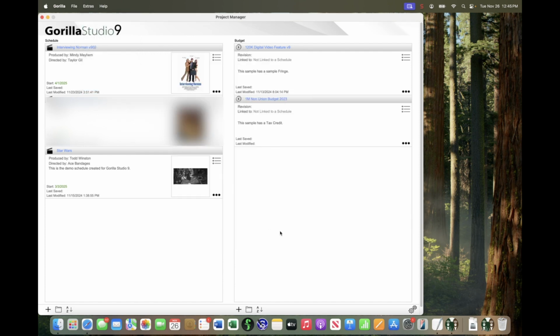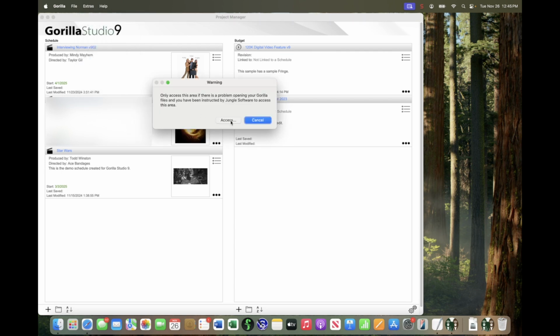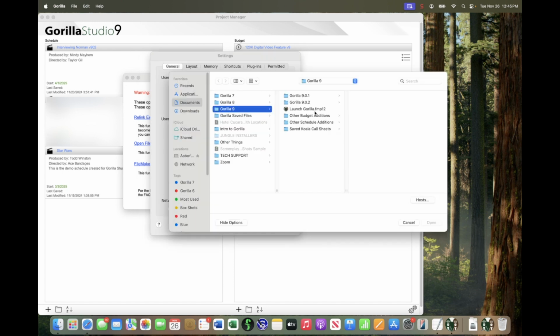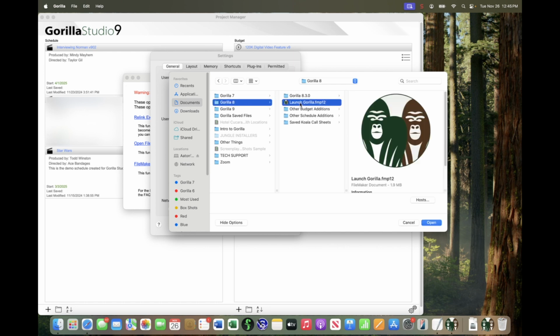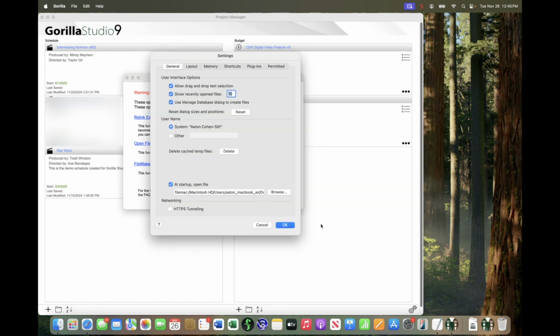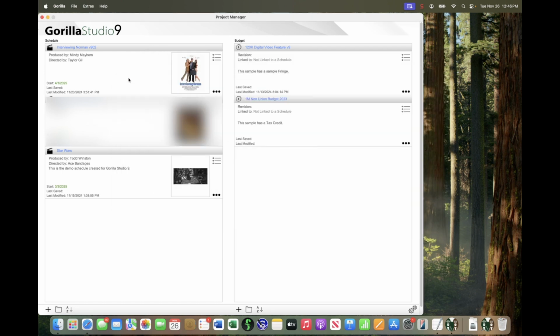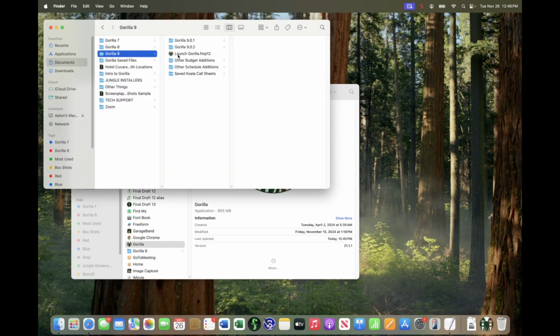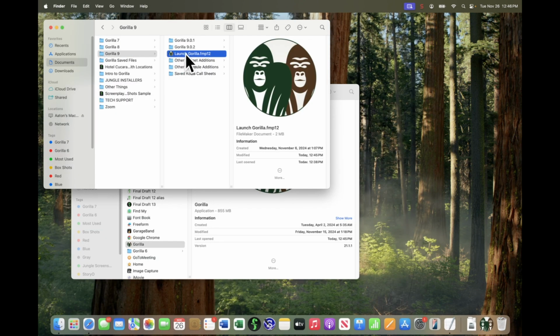I'm just going to show you that you can also do it through Admin Options. It's just a few more clicks. You have to click Access and then Open FileMaker Preference. That's the same exact place to go. Now, if I were to change this to, let me select 8 and click Open. OK, close this and quit. Now, even if I went up here to select Launch Gorilla 9 there, it would not open 9. It's going to override that.